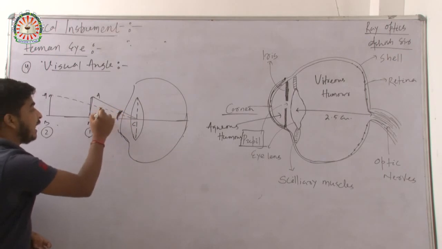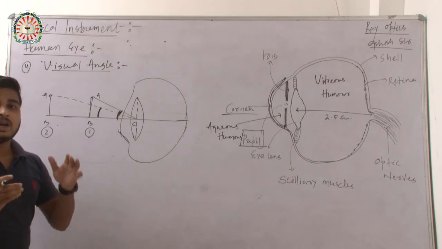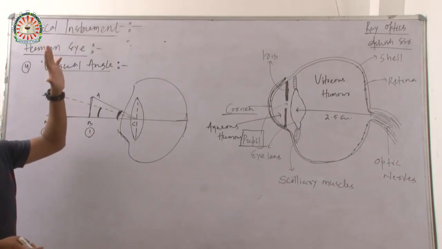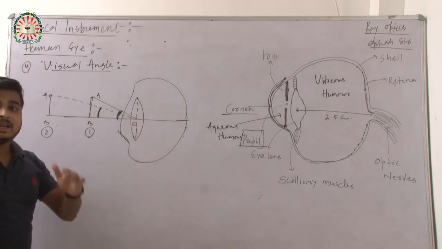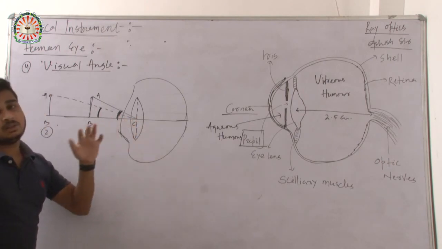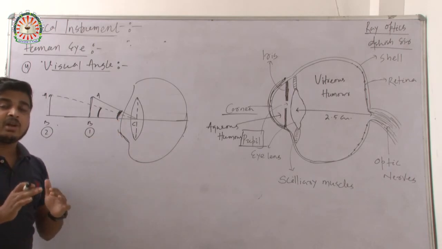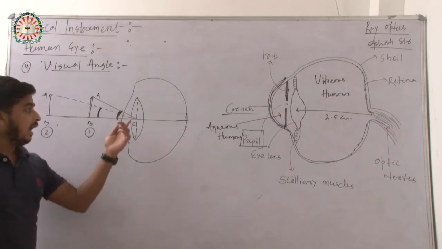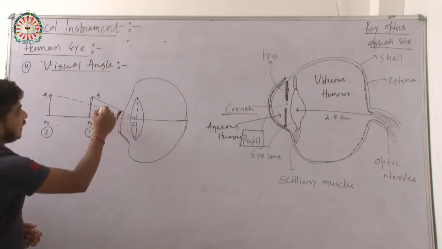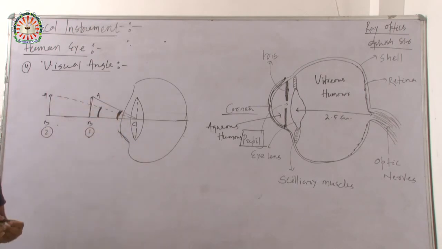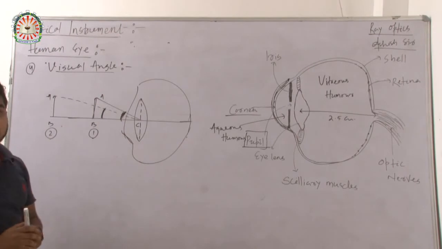So these angles are known as visual angles. The angle subtended by the object or the image at the eye is known as the visual angle. Anywhere you can place an object and find the visual angle. So this is the concept of visual angle.